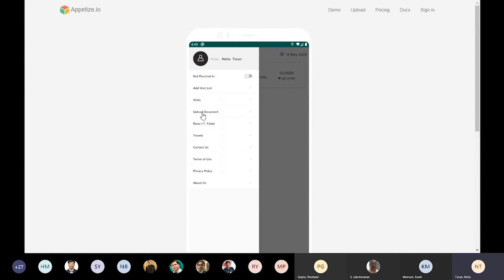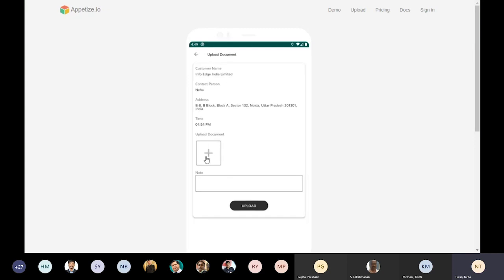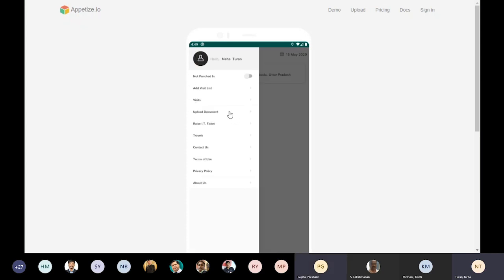Upload document is the same feature that we have shown. I have clicked on upload document for a later purpose, so that visit is available to me. Now I can upload a document if I have any other document to upload. You can upload documents at a later stage also.